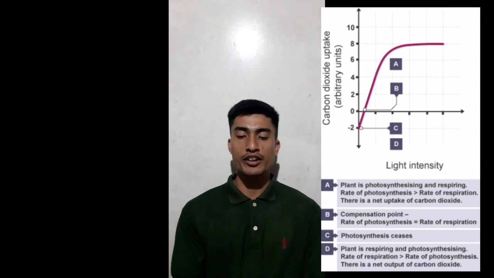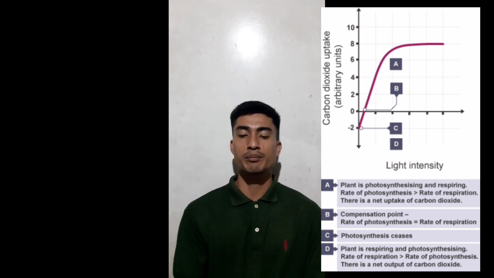Point A on the graph. With no light, there is no photosynthesis. So the rate of respiration is greater than the rate of photosynthesis. So this means there is an overall excess of carbon dioxide production.